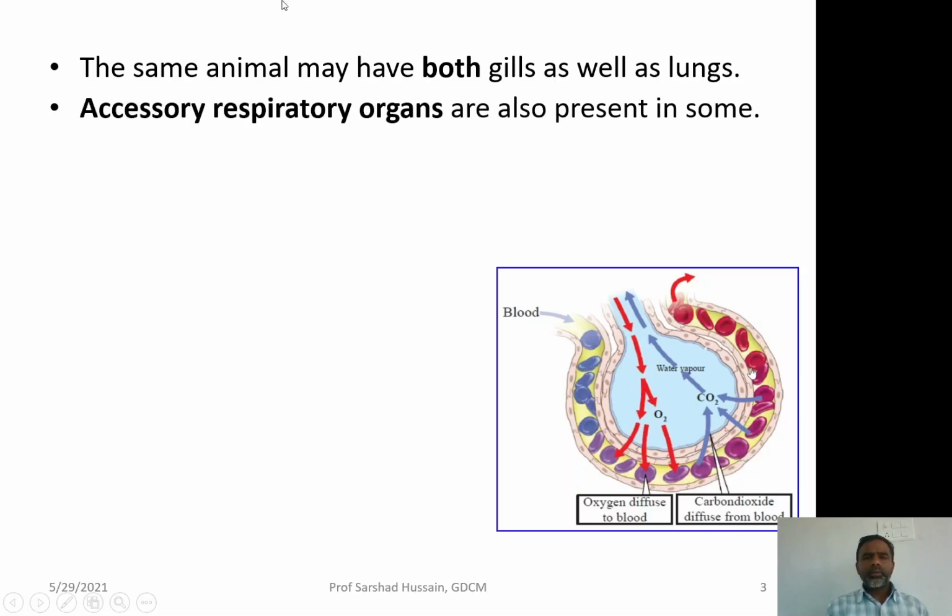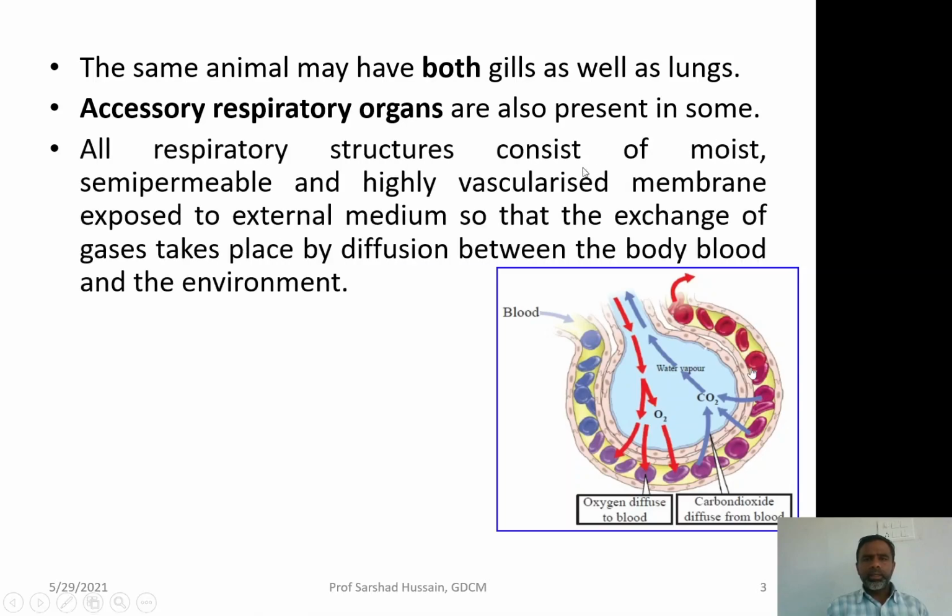A common feature of the respiratory organs is that they all have a moist semi-permeable membrane. For the exchange of gases, this condition is very important. Semi-permeable means it will let some things cross its wall and prevent others, depending upon the need of the body.